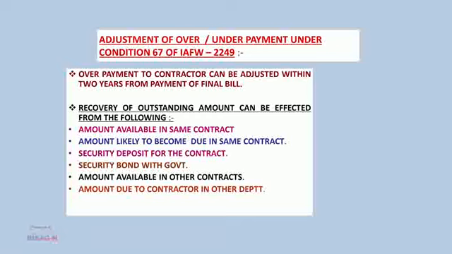Recovery of the outstanding amount can be effected from the amount available in the same contract, the amount likely to become due in the same contract, the security deposit for the contract, the security bond with government, the amount available in other contracts, and the amount due to the contractor in other departments. Overpayment can be adjusted. Thank you.